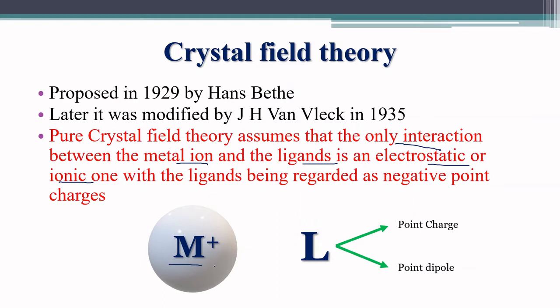It has a positive charge and the ligand is either a point charge or a point dipole. Cl minus or Br minus are examples, and for point dipoles, ligands such as H2O or NH3, which have lone pairs, are the examples, and the interactions are purely ionic or electrostatic in nature.